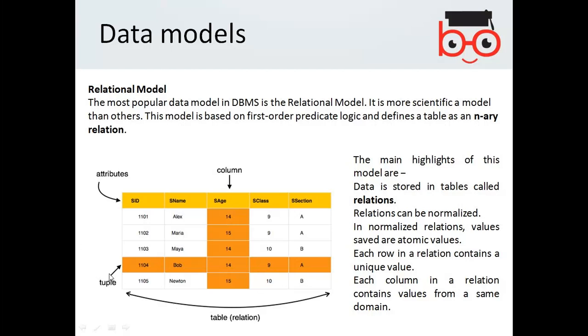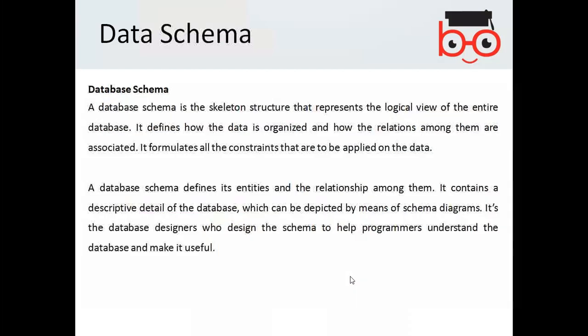The rows are called tuples. The relational model is based on attributes. Superficially it is a table, based on columns and tuples. Tuples are called the rows. Simple as that.